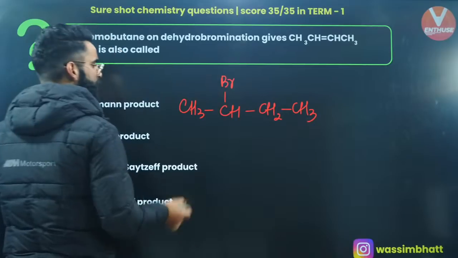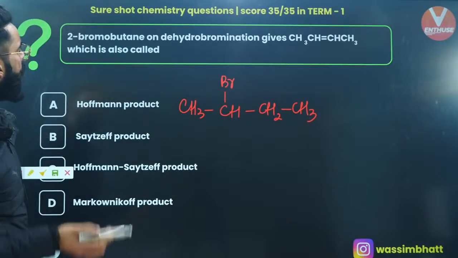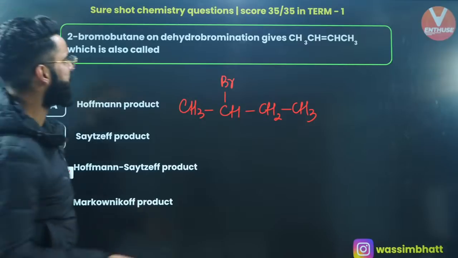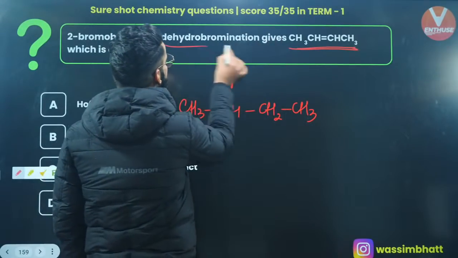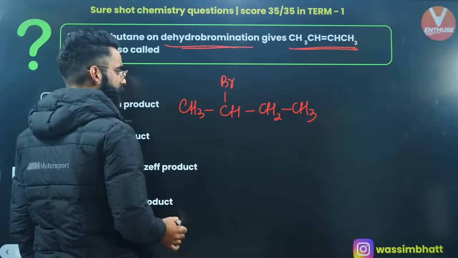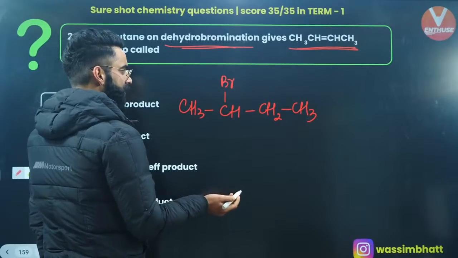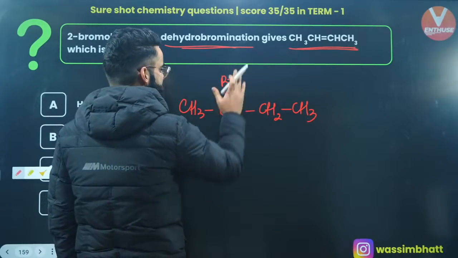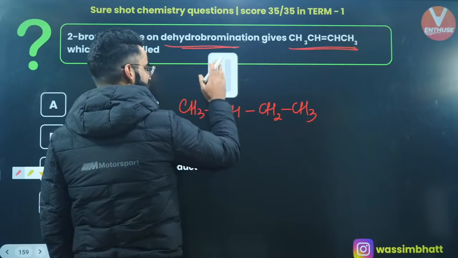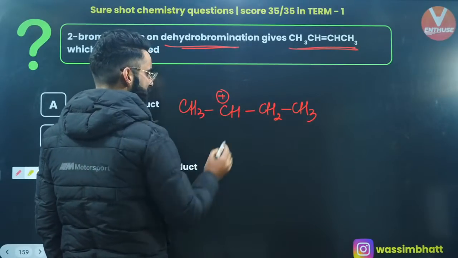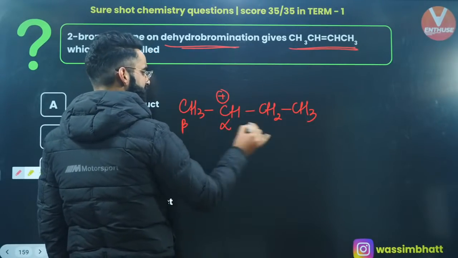This is your 2-bromobutane first of all, correct? On dehydrobromination, it is giving this product, right? How are you going to make the products of this substrate? First of all, I'll be removing this Br. If I remove this Br, there will be a positive charge on this carbon, right? I'll call this the alpha carbon, and these are the beta carbons.